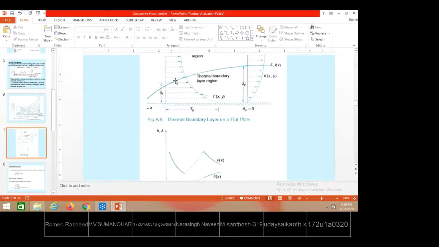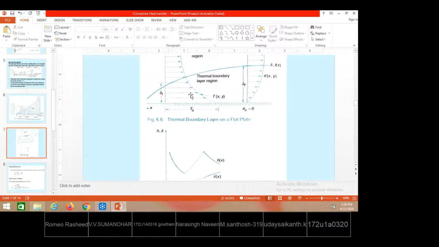The height in the normal, or perpendicular, direction at which the fluid particles' temperature is the same as the free stream temperature T infinity: the fluid temperature at this level is Ts, and at this level it is T infinity.